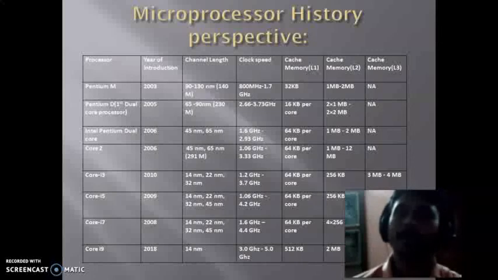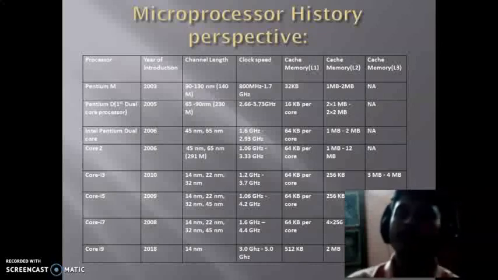technology in terms of channel length, clock speed, and cache memory. In case of the i3, developed in 2010, we are using 3 types of channel length technology: 14 nanometer, 22 nanometer and 32 nanometer. Its clock frequency increased enormously, from 1.06 gigahertz to 4.2 gigahertz, and it has 64 kilobyte of per core cache memory level 1, 256 kilobyte of level 2, and 4 megabyte to 8 megabyte of level 3 cache memory.